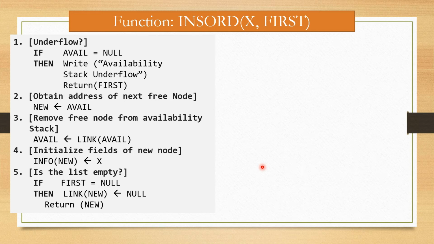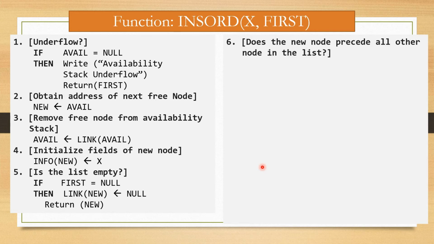As we know, if first is equal to null, then there is no other element in the list and new becomes the first node, or we can say the last node. So this is the reason the list is empty.